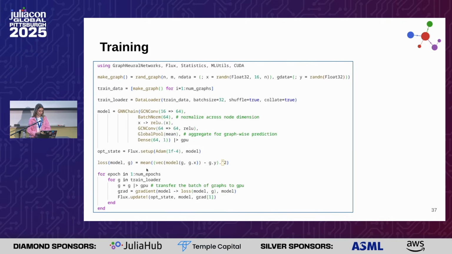So here, there is a training example in which we create some synthetic data. We create the training set. We create a model using GNNChain that works similarly to the chain of Flux and Lux. So it is useful when you don't have to customize your model. You just use the chain with already built-in functions and layers. Then you define the optimizer, the loss function, and then the training loop is very simple, very similar to the Flux and Lux ecosystem.